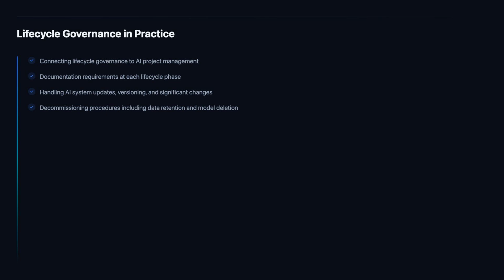Data retention schedules determine how long training data, operational logs, and model artifacts are kept before secure deletion. Model deletion procedures ensure that model weights are removed from all environments. Access revocation steps ensure that API keys, credentials, and user permissions are canceled. The governance documentation archive preserves the evidence of how the system was governed throughout its life.